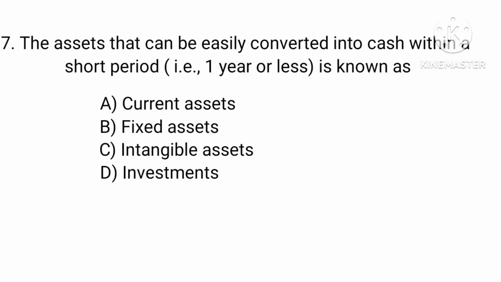The assets that can be easily converted into cash within a short period, that is 1 year or less, are known as: Option A, Current assets. Option B, Fixed assets. Option C, Intangible assets. Option D, Investments. Answer: Option A, Current assets.